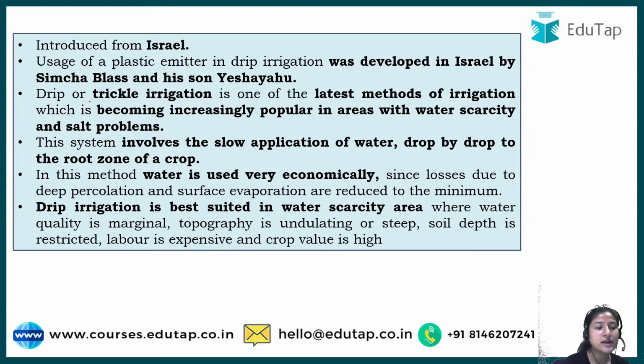And do note down that this method is also known as trickle irrigation. So do not get confused if the question asks about trickle irrigation and not drip irrigation. This is the slow application of water drop by drop to the root zone of a crop. And why is it economical? It helps with two things. First of all, it avoids deep percolation, because if water went deep down, it would not be available for the root zone to absorb.